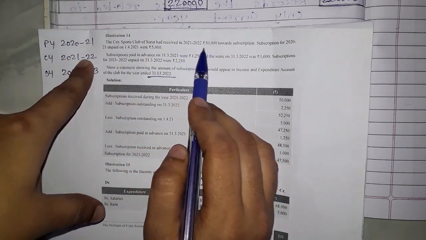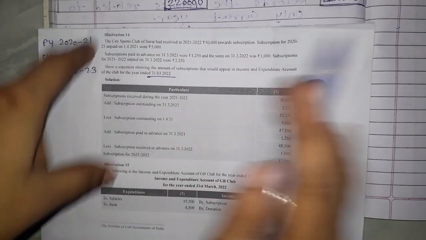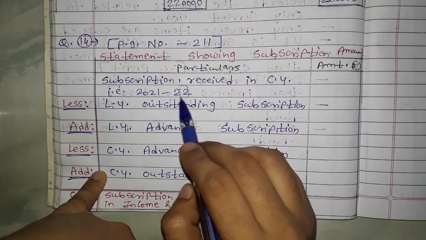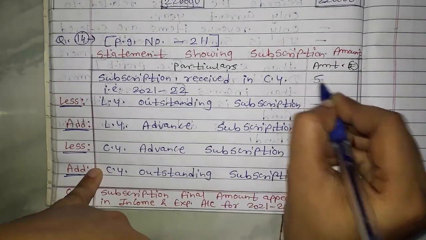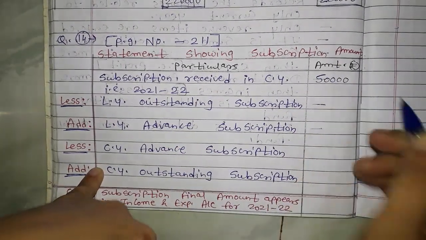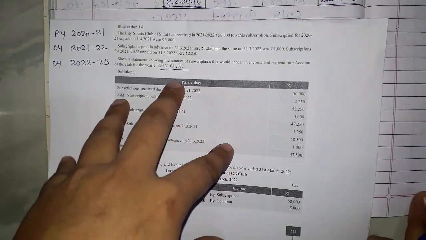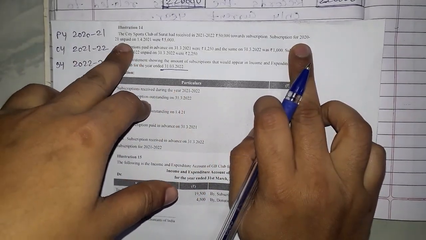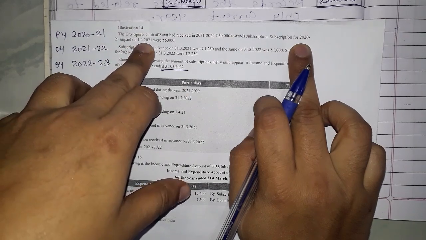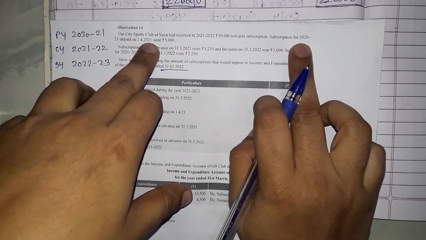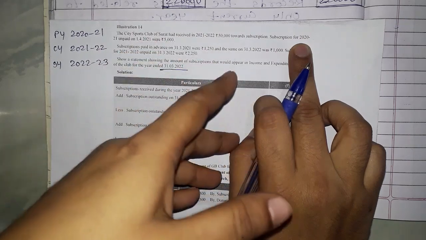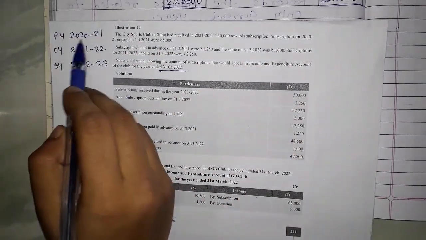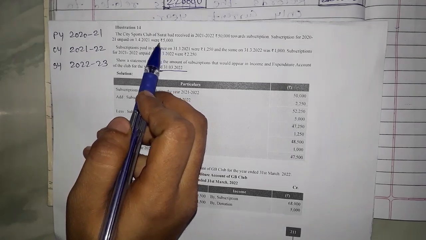It means current year receipt, it is 50,000. Okay, subscription received in the current year, that is 2021 and 22, is 50,000. Okay, then next subscription for 2020 and 21 unpaid outstanding on 1st April 2021. So first day outstanding ही रहेगा, right? So that is 5,000, it is nothing but previous year का outstanding amount 5,000.